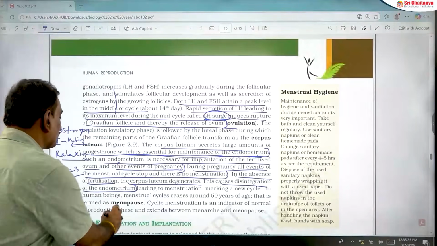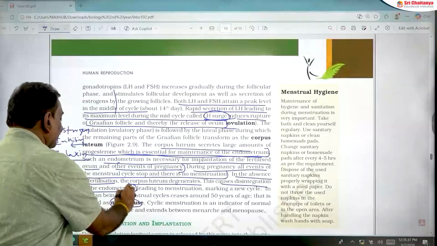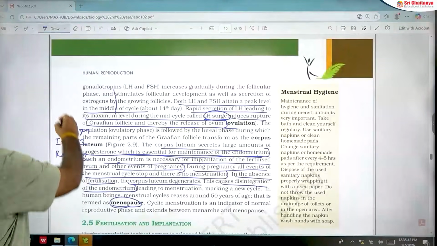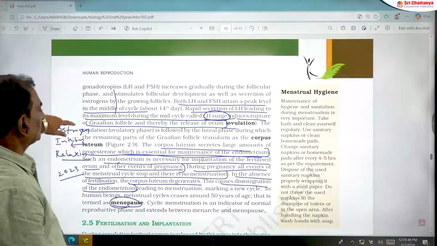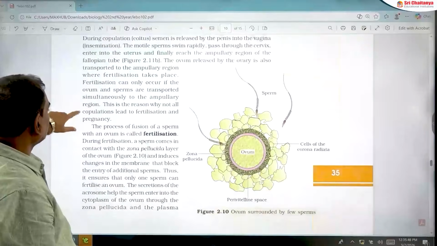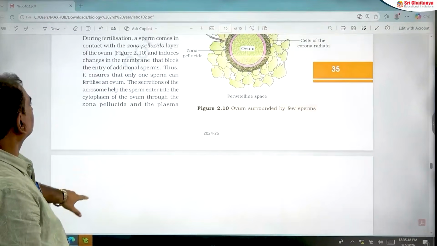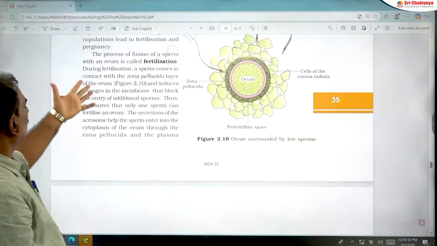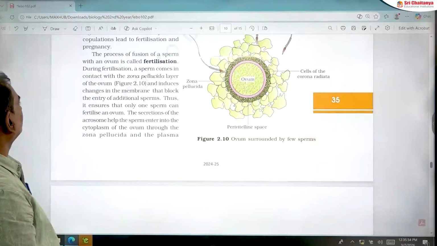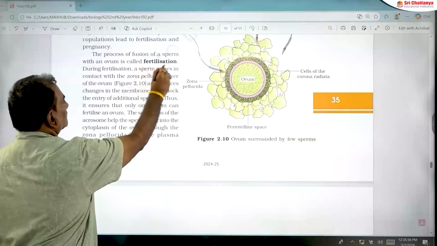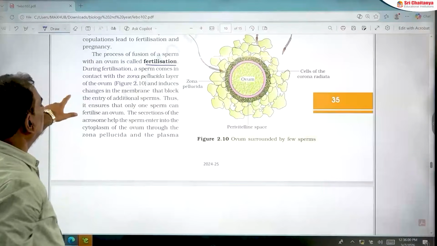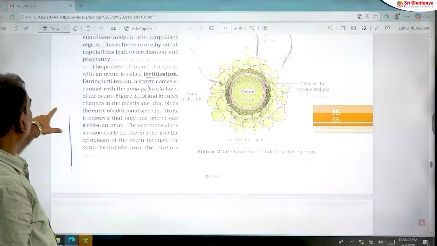The stoppage of the menstrual cycle by the age of 50 years is called menopause. This is also a very important point. Next, this is also a very important area. The process of fusion of sperm with ovum is called fertilization. Fertilization means fusion of sperm and ovum.